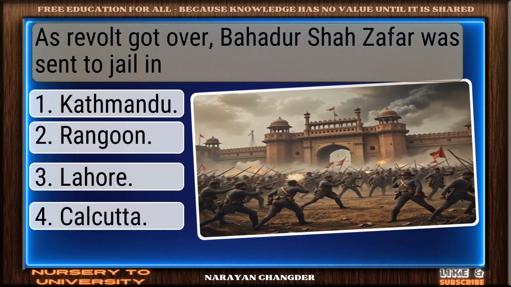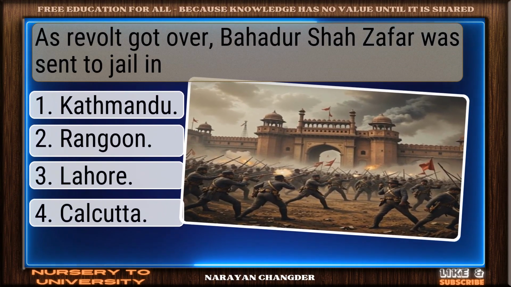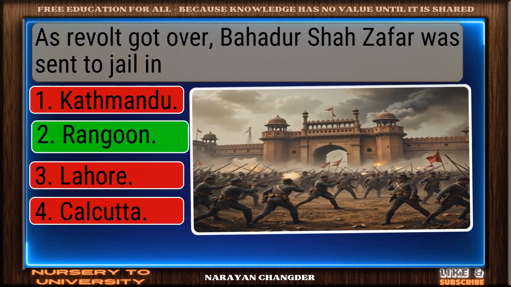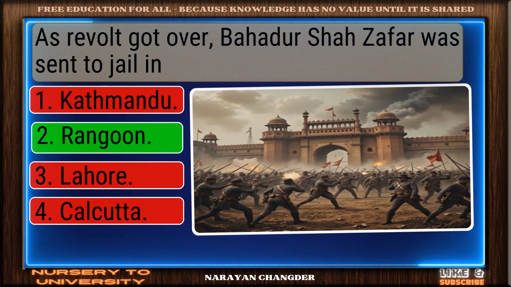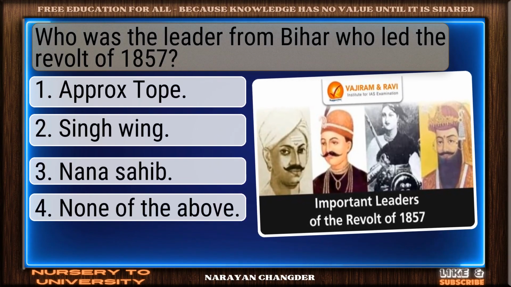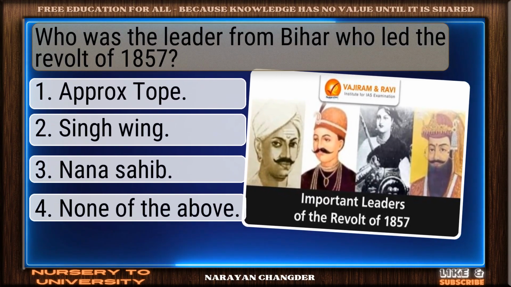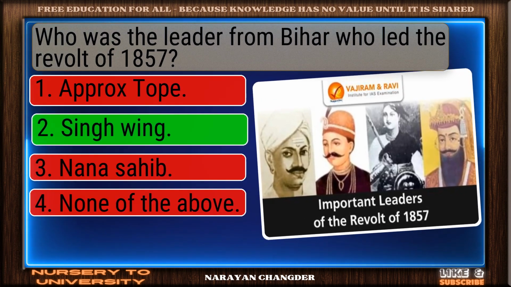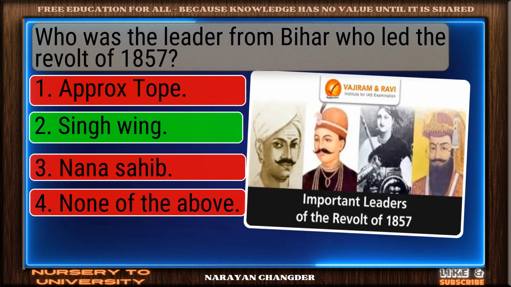Question number 80. As revolt got over, Bahadur Shah Zafar was sent to jail in. Great job. Rangoon is the accurate answer. Question number 81. Who was the leader from Bihar who led the revolt of 1857? Perfect. Kunwar Singh is the correct choice.